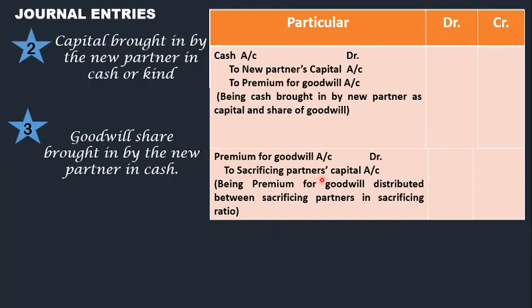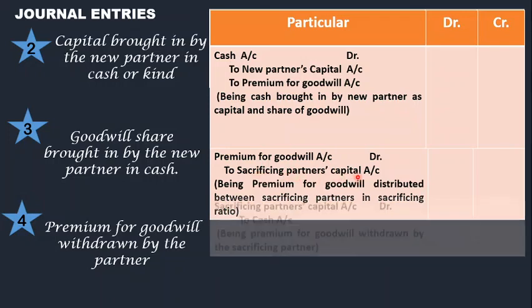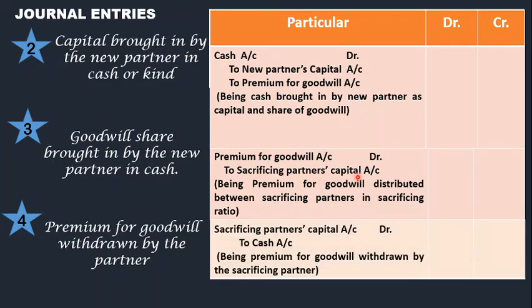Now if it's retained in the business, well and good, but there is an option that they can withdraw the money. So when they withdraw the money, coming to the fourth entry, premium for goodwill is withdrawn by the partner. Of course, the sacrificing partners' capital account will be debited and the cash will go out of the business. So the entry will be sacrificing partners' capital account debit to cash account.